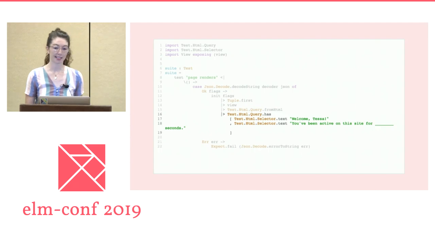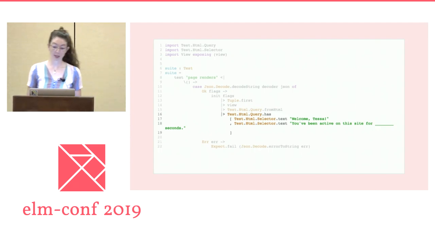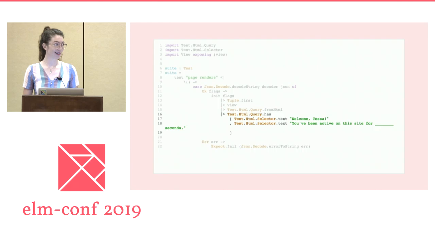So what is this test really testing? Well, we'll know if our decoder fails to decode the JSON string that we use in our tests. And we also know what the initial state of the view will be. But mostly, this test checks copy.